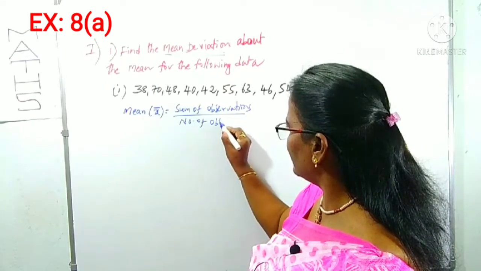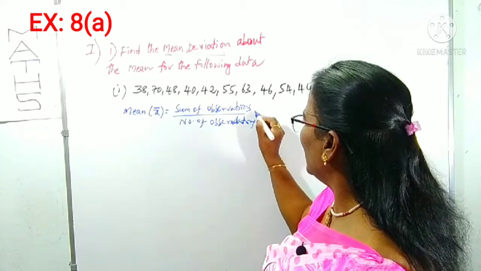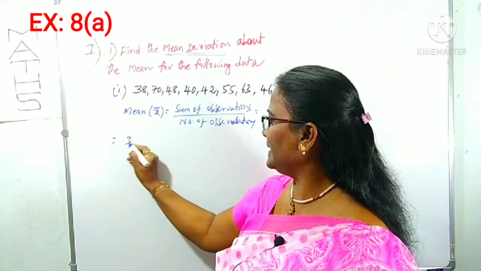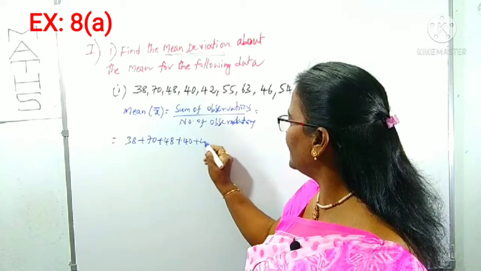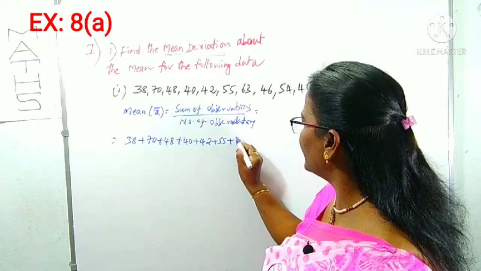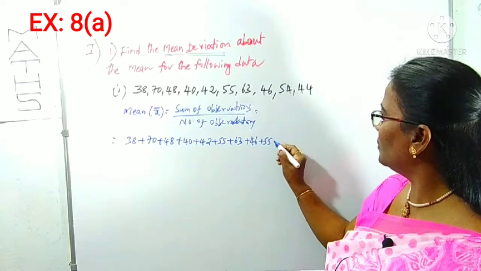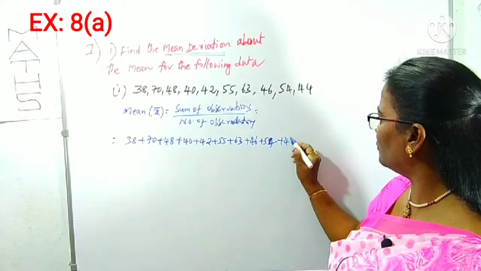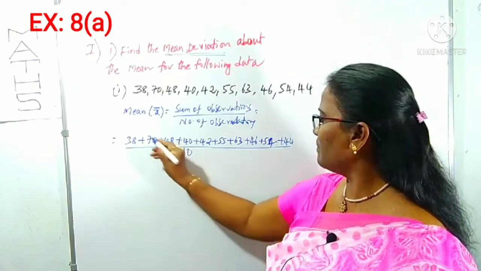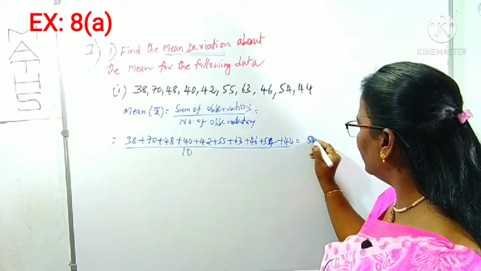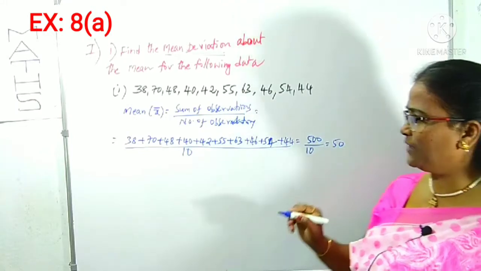Number of observations, right? Okay, what is its sum? By adding 38 plus 70 plus 48, 40 plus 42 plus 55 plus 63 plus 46 plus 54 plus 44. By number of observations, there are, I said to you, 10 observations. By adding all these, we can get 500. 500 by 10, how much? 50.